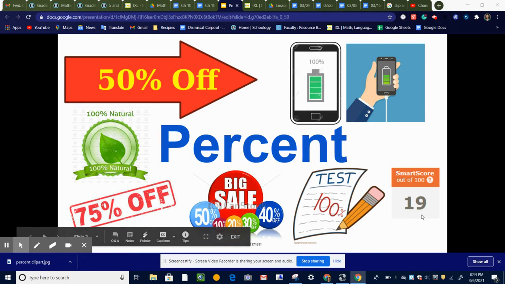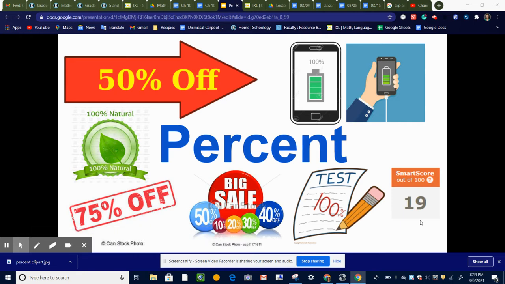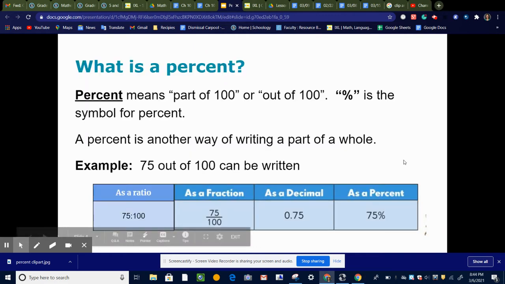And you know from doing this that when I ask you to get to 100%, that means you have to complete the whole IXL. When I just ask you to get to 80%, you don't have to complete the whole thing, just part of it. So with that in mind, let's take a look at what exactly is a percent.